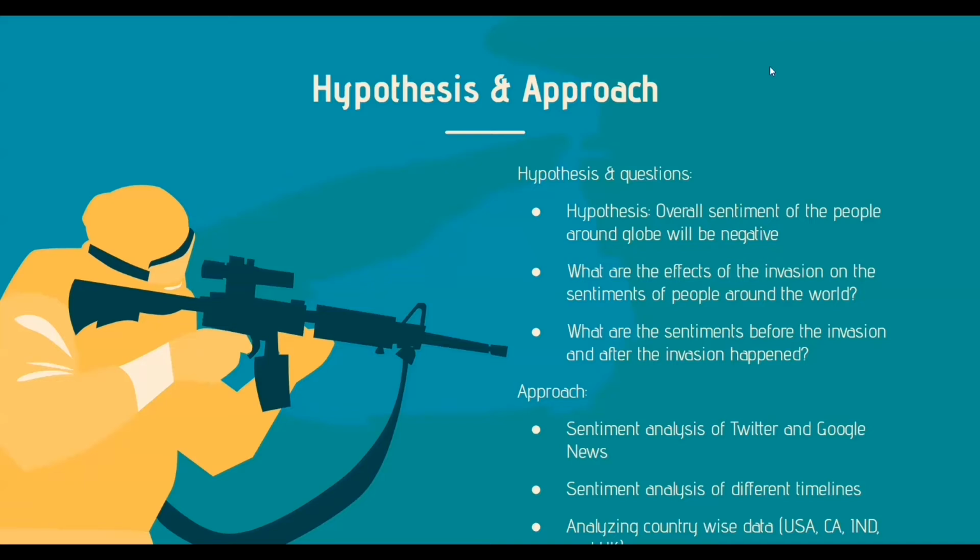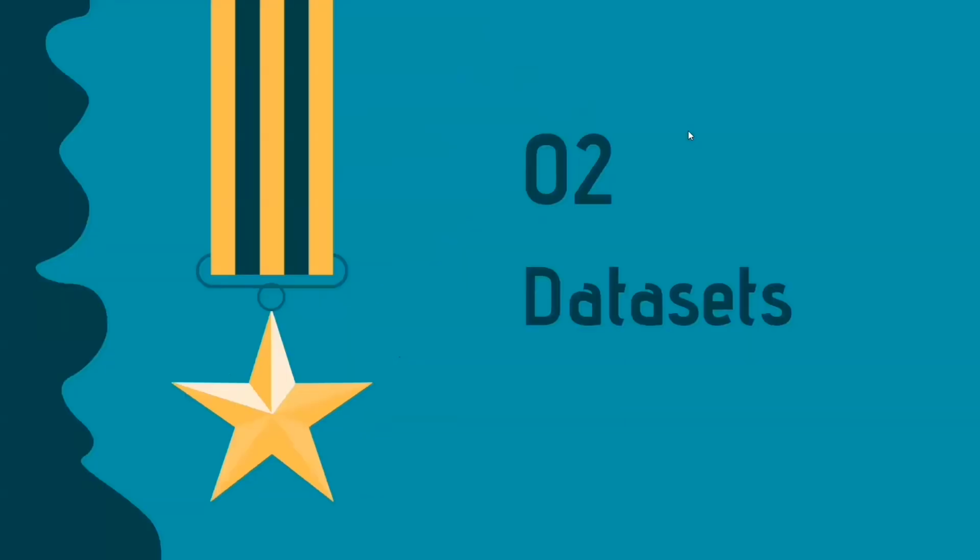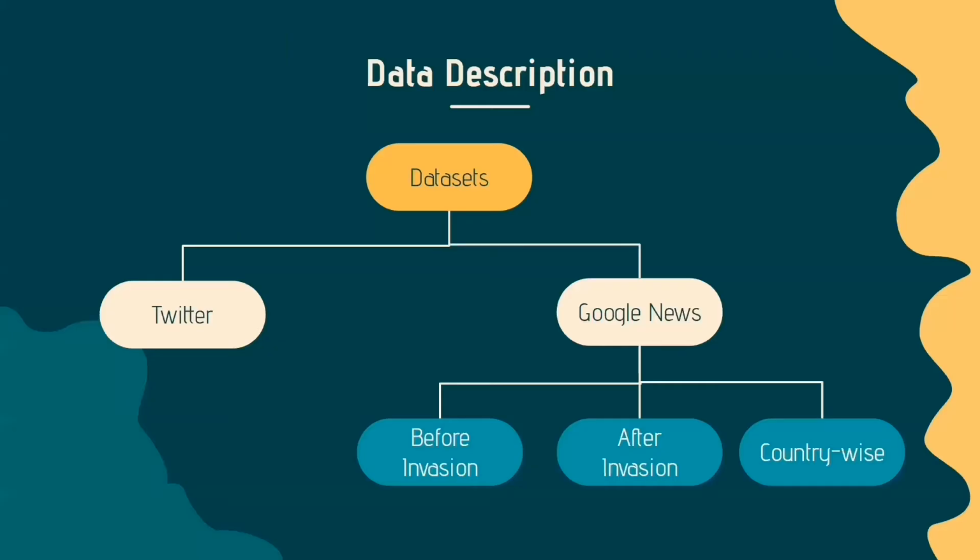The approach for the project has been the following. We have carried out a sentiment analysis of Twitter data and Google News data. In the case of Google News, we have carried out sentiment analysis of two timelines. Along with this, we have analyzed country-wise data. Now, let's move ahead and take a look at the data sets.